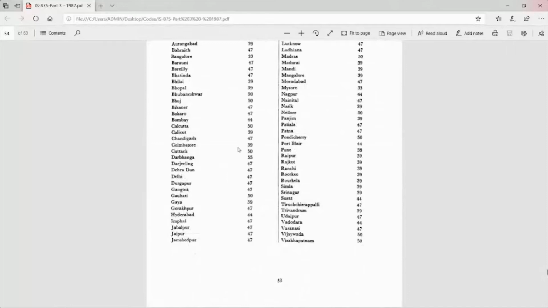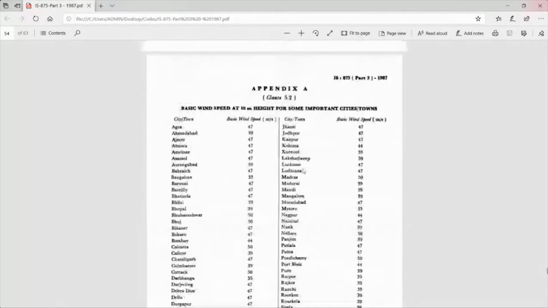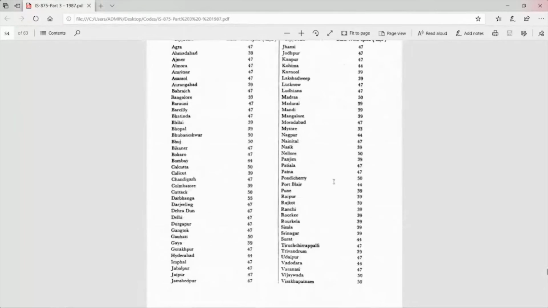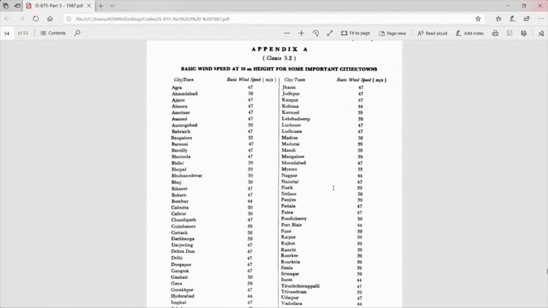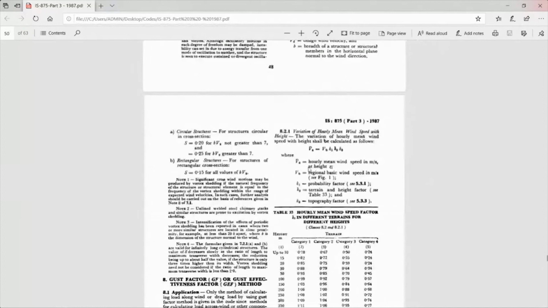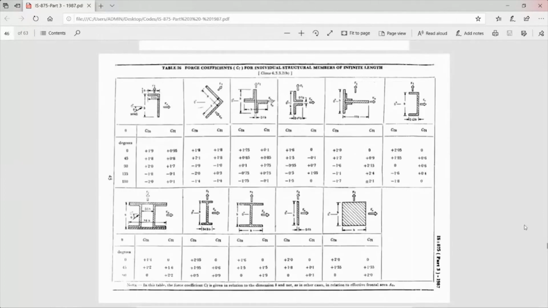You see here, some important cities and towns. I think it is the revised one. So it is 50 meters per second for Chennai. As we are all aware, I just don't want to waste time. So this is 50 meters per second for Chennai.